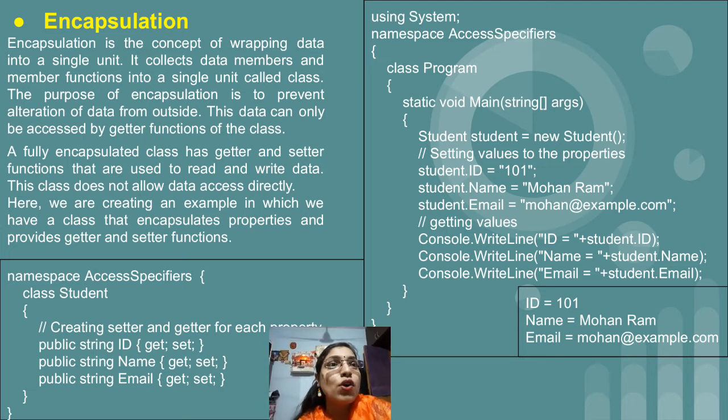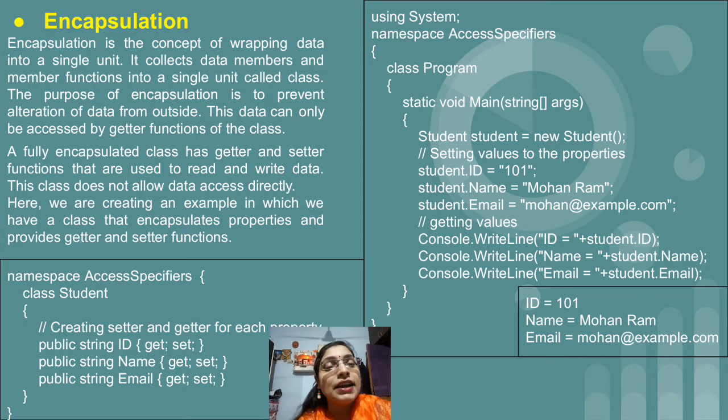What is our object name? student, but all the letters in the object name are small, and in the class name only the S is capital, the others are small. So both are different. It's not the case that object name and class name can be the same. It is not possible; it should be different.